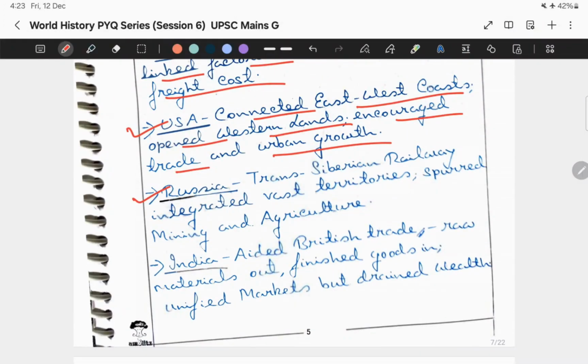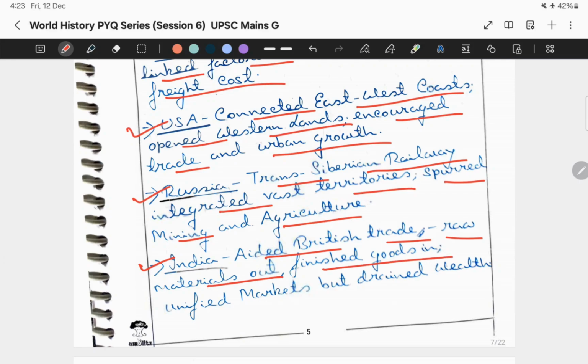Under Russia, I mentioned the Trans-Siberian Railway, which integrated vast territories and spurred mining and agriculture. Next is India: it aided British trade, raw materials out, finished goods in. That means the raw materials were exported and the finished goods were imported. It unified the markets but drained wealth.